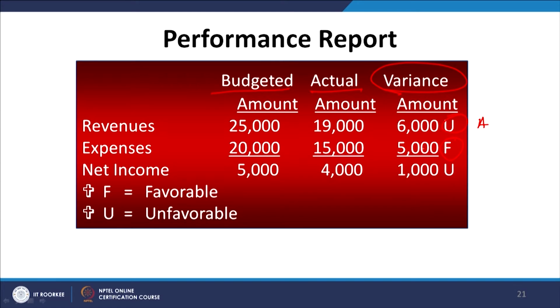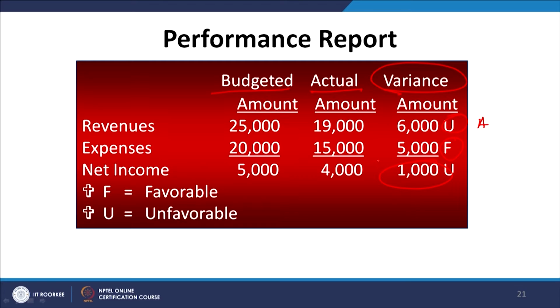So, it means net income, or net profit, operating profit, which was expected to be 5,000 rupees, has come down to 4,000 rupees. Reason being our sales have come down by 6,000 rupees, meaning actual sales as against the plan, and our expenses have also come down. So, expenses also have been controlled, but the difference between the expenses and sales is 1,000 rupees, and because of that 1,000 rupees we have an ultimate net negative variance of 1,000 rupees.